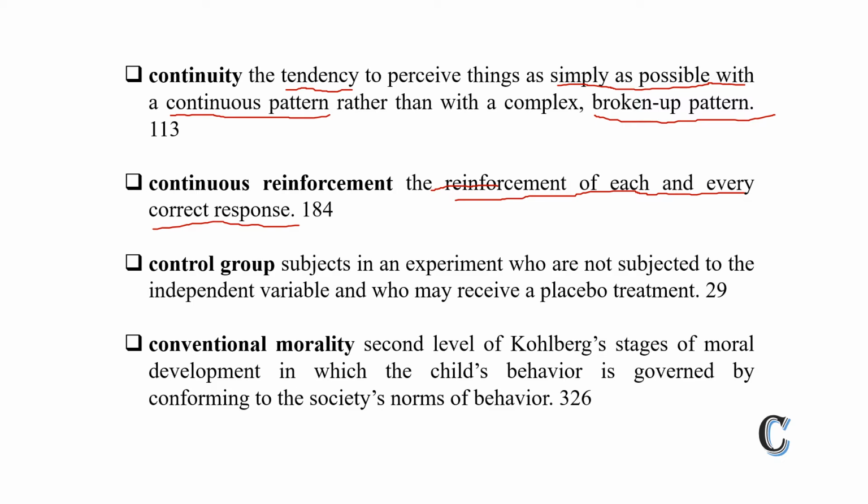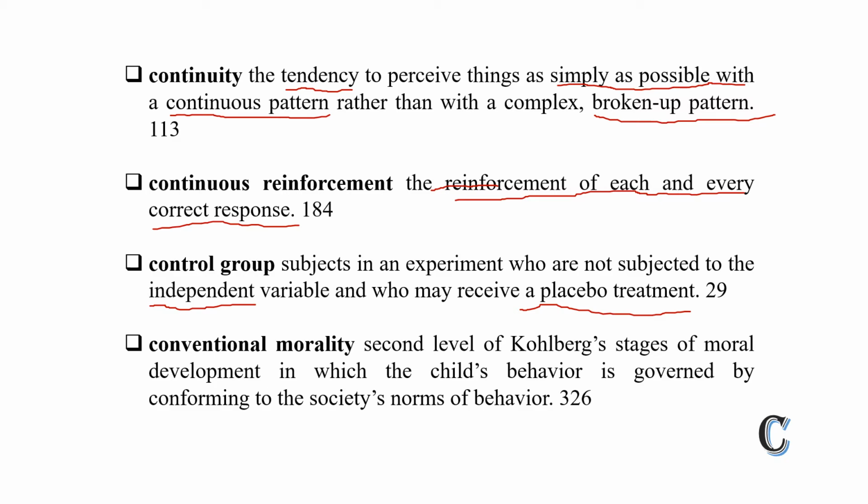Third is control group. The control group is the group used in an experiment. In the control group, the subjects are not subjected to the independent variable, the IV. They don't receive any placebo effect, and the researcher doesn't manipulate anything in it.